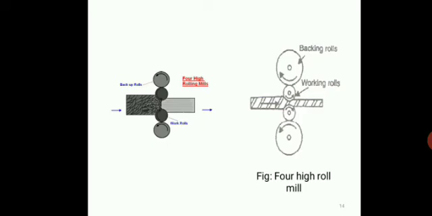The contact area is minimized by using these backup rolls and by the combination of backup rolls and working rolls, and because of that less power is required in this case, and generally these are used for sheet rolling.